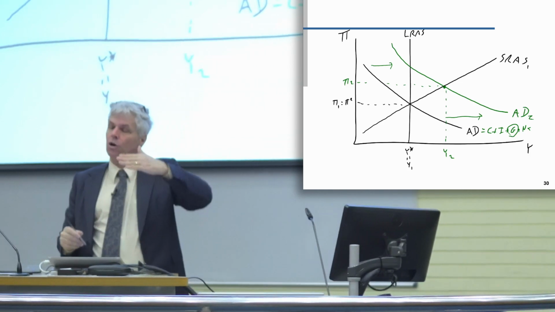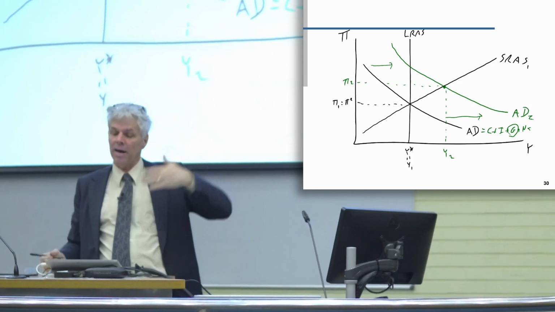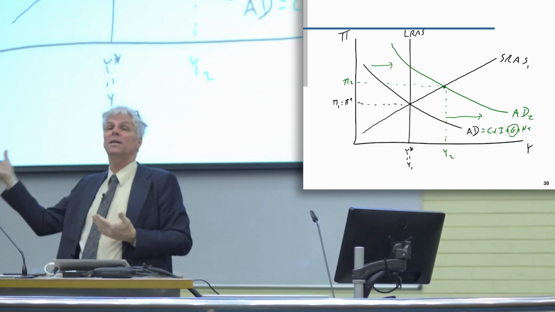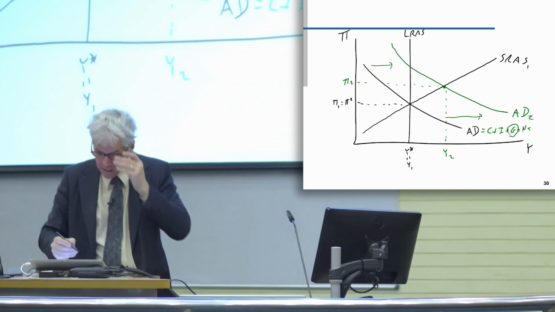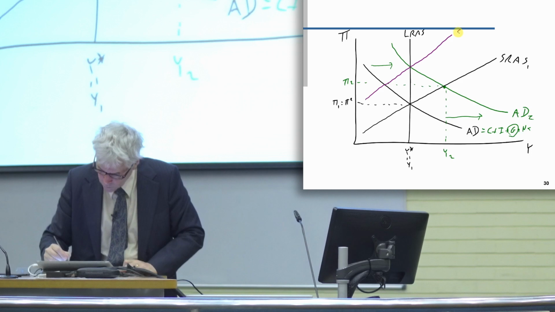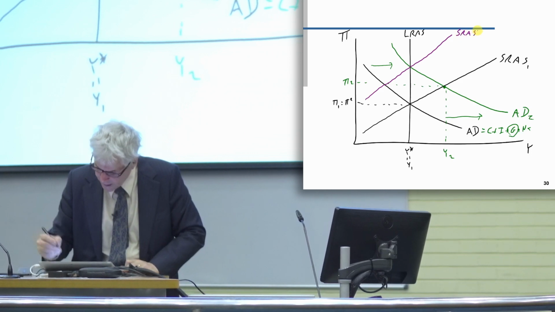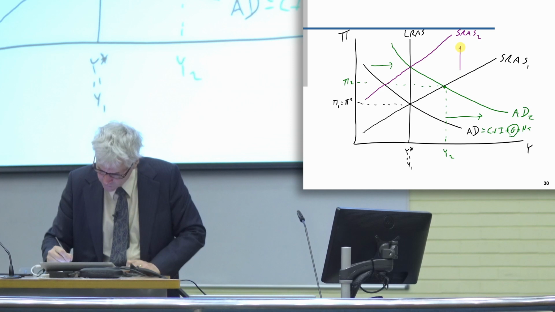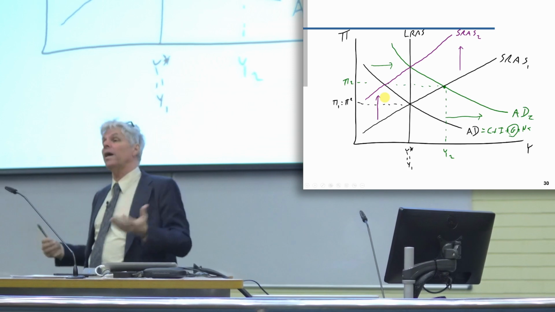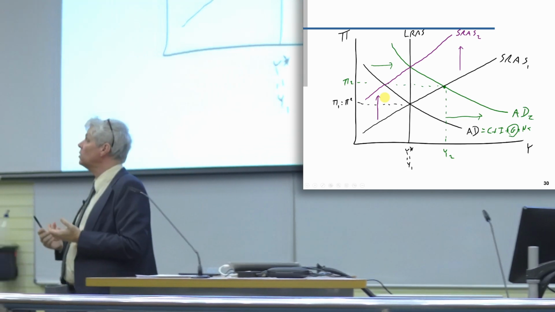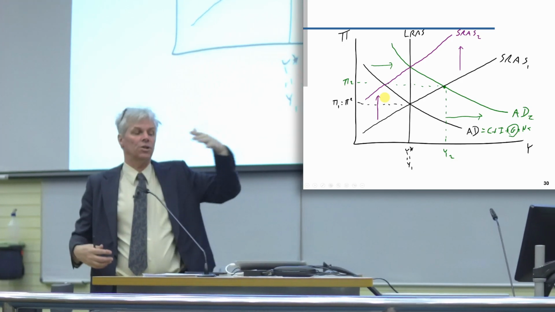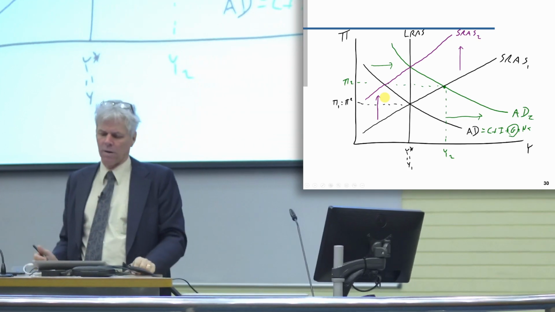And this will shift the short-run aggregate supply up as time goes by, and it's going to keep happening until we get to a point where what they're predicting is equal to what they're getting. So it's got to shift up eventually to here. Short-run aggregate supply, and we'll call it 2, just shifts up. Now that could happen quickly in one round if we had rational expectations, or it could take time to slowly work its way there. But in either case, eventually it's going to get up there or get close to that.